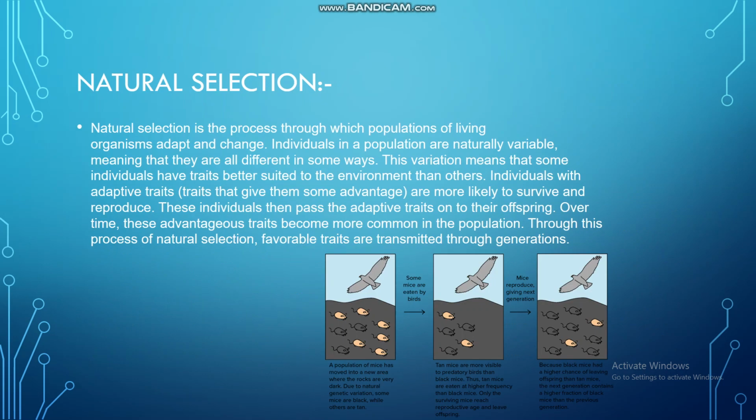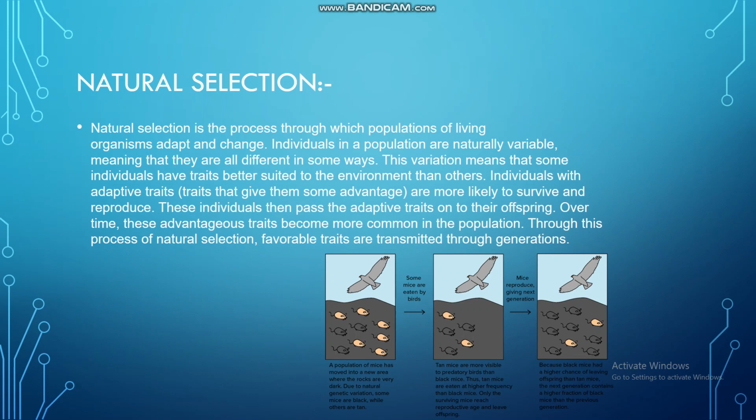Lastly, natural selection. Natural selection is the process through which populations of living organisms adapt and change. Individuals in a population are naturally variable, meaning that they are all different in some ways. This variation means that some individuals have traits better suited to the environment than others. Individuals with adaptive traits that give them some advantage are more likely to survive and reproduce. These individuals then pass the adaptive traits on to their offspring.